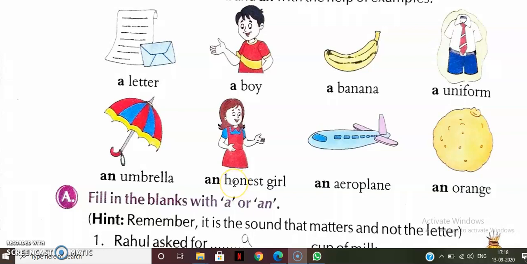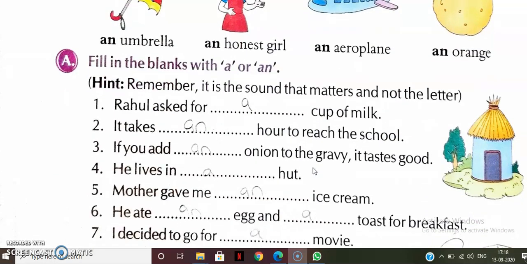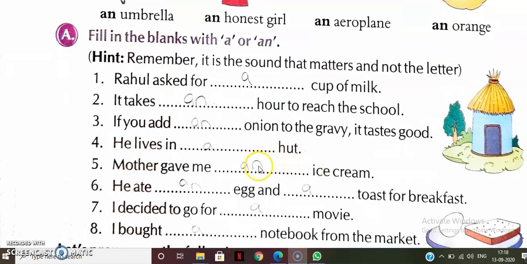We are not pronouncing the H, so we are reading this word as 'onest'. That is why we have to write here an honest girl, an aeroplane, an orange. So these are the examples of a and an, and we will see the exercise.